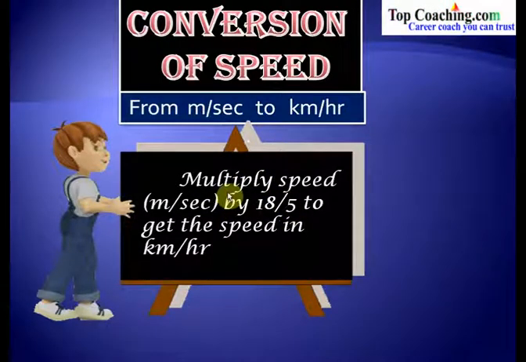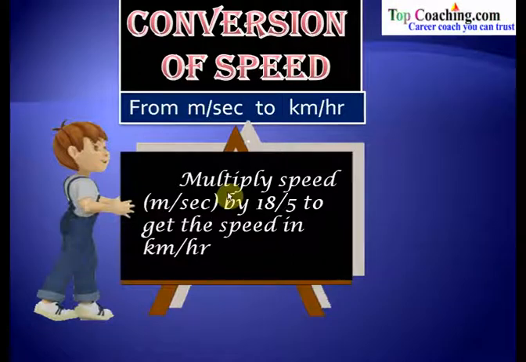in kilometers per hour. Now you might be confused about where to multiply by 5 by 18 or where to multiply by 18 by 5. Always remember, the speed in meters per second would be less in magnitude as compared to the speed in kilometers per hour. So if we are given a speed in kilometers per hour, then in meters per second it should be less, and so we are going to multiply it by 5 by 18.